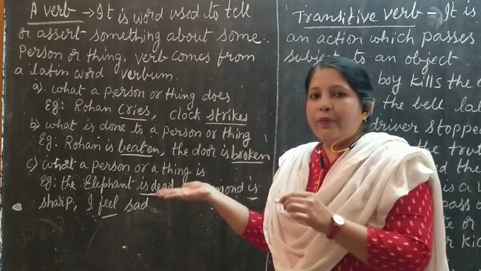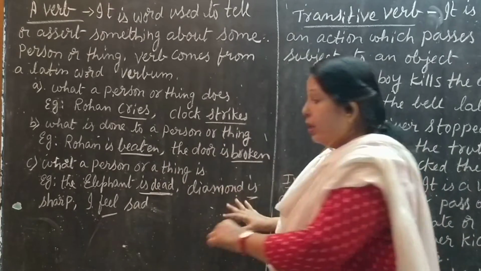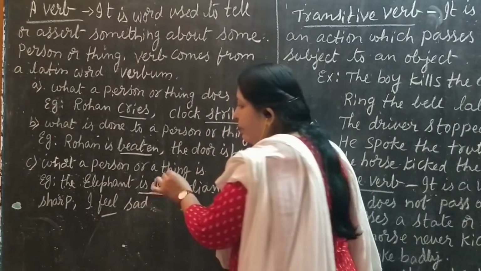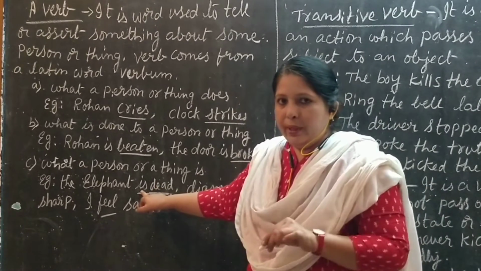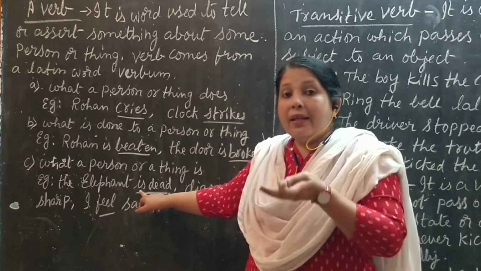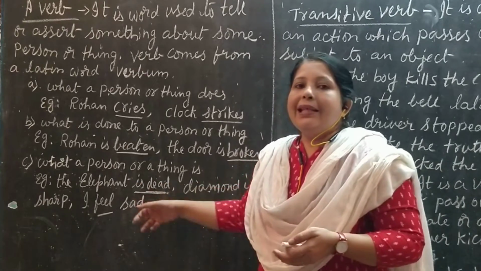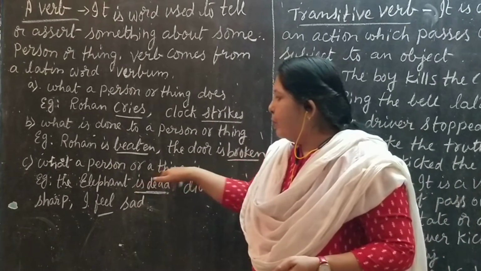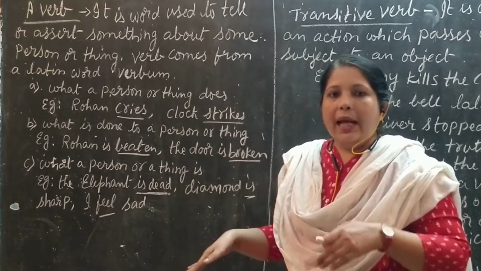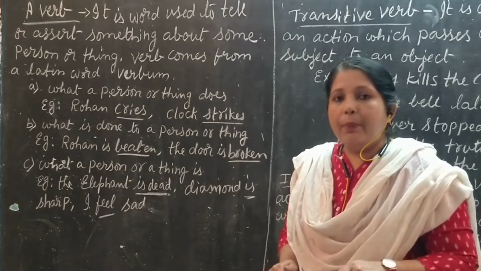What is the state of the elephant? It is dead. So totally, is dead will be the verb. Here, actually, is is the verb because it is saying the state of the elephant. Is and the like come under auxiliary verbs, but for the time being I have used it for the person or a thing. I will explain about the auxiliary verb later.